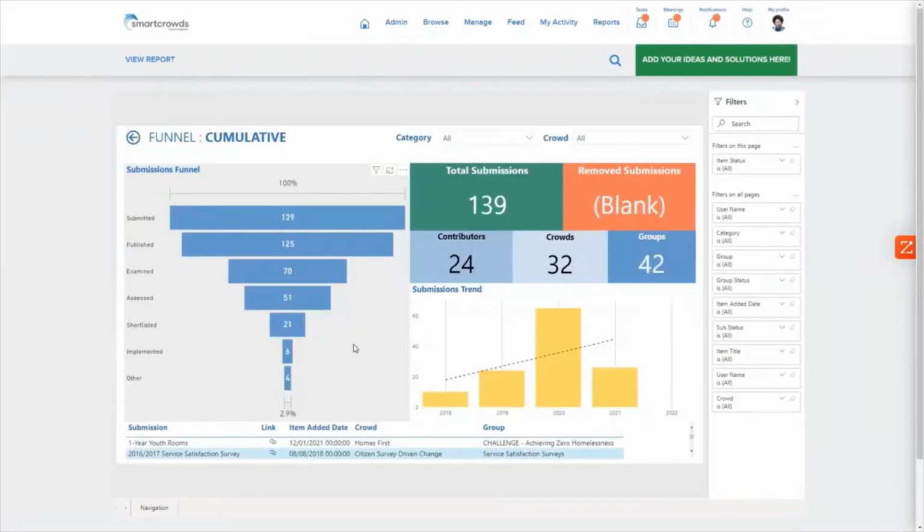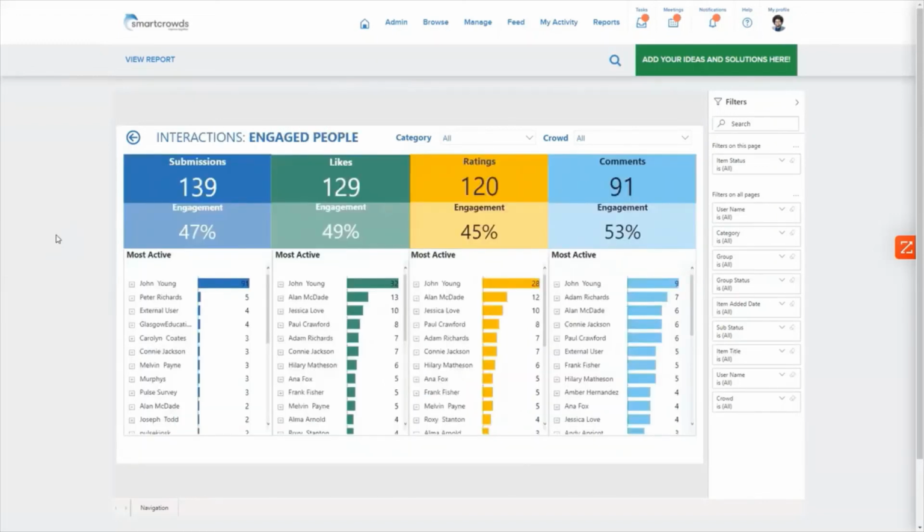The funnel cumulative report shows the current status of all ideas that have been submitted. This engaged people report shows who our most engaged people are in the innovation process, a great way to identify those budding entrepreneurs in your organization.